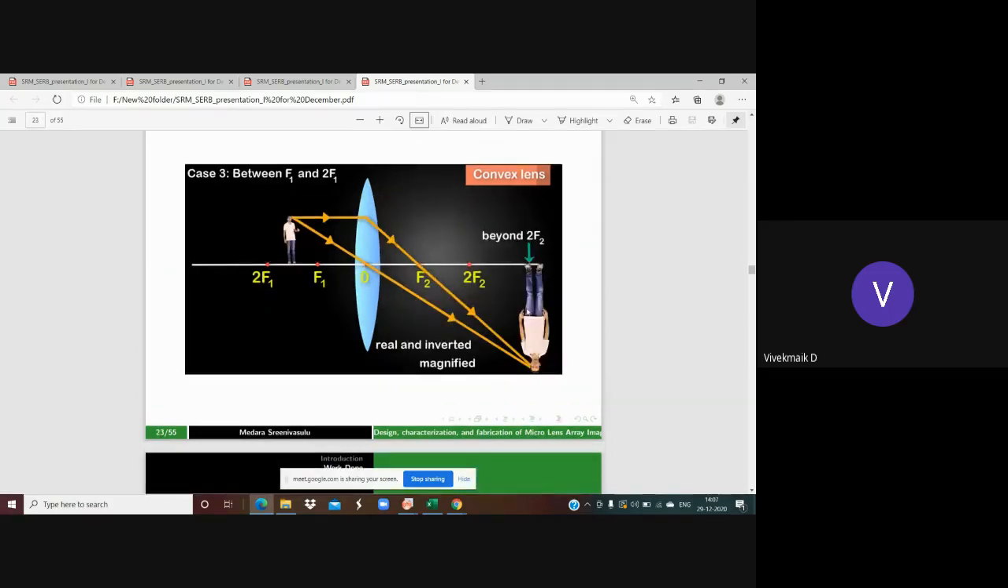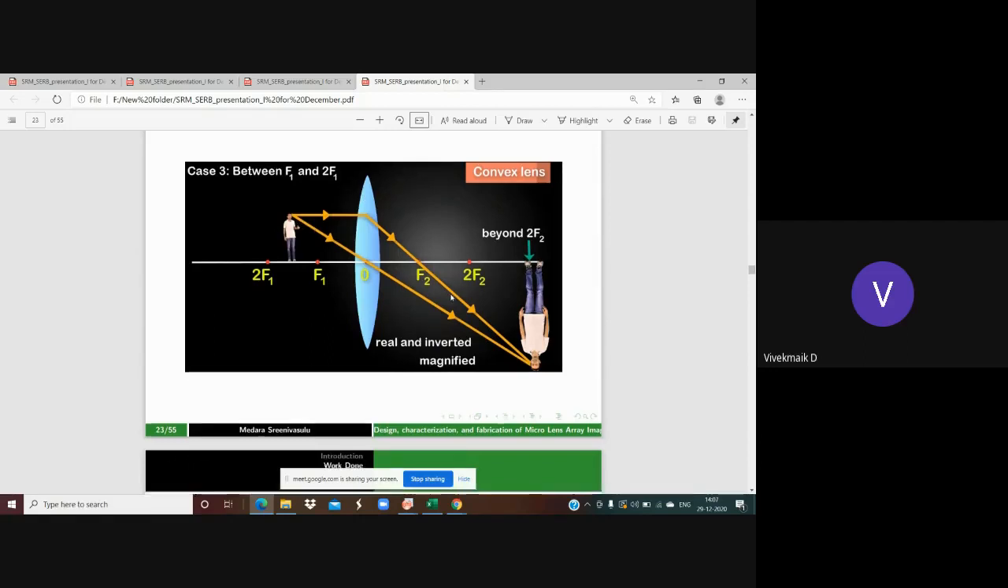Coming to case 3, if the object is between f1 and 2f1, then these rays are going to converge beyond 2f2, and the properties of the image are that it is real, inverted and magnified. It is larger than the real object.